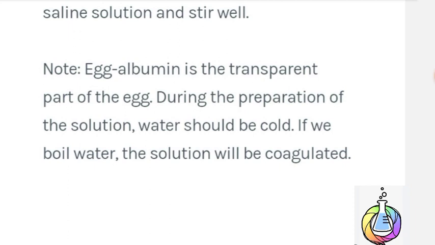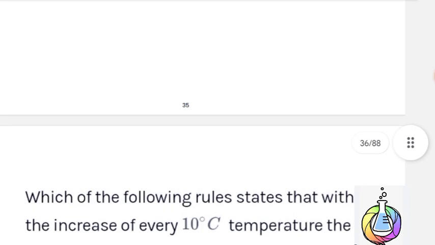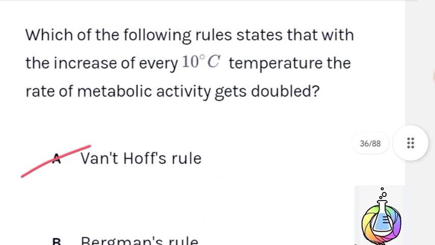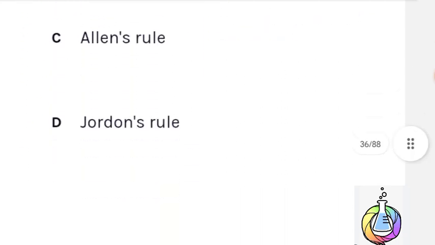Water should be cooled. If we boil water, the solution will be coagulated. Next question. Which of the following rules states that with an increase of every 10 degrees Celsius in temperature, the rate of metabolic activity gets doubled? Van't Hoff's rule. Therefore, option A is the correct answer.